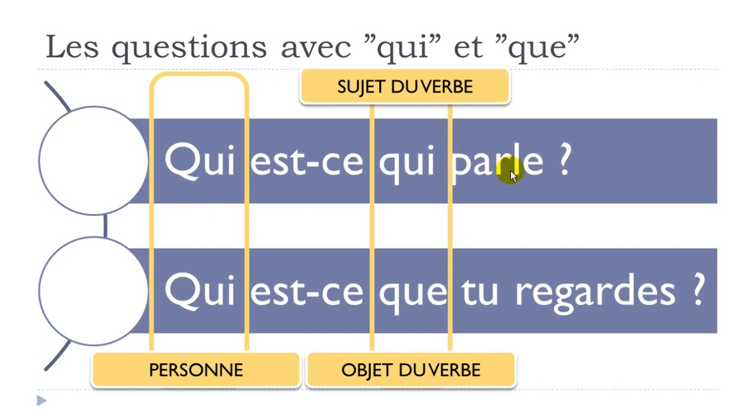So, qui est-ce qui parle? If you want to translate it directly, you could translate it like who is talking, okay? Qui est-ce qui parle? All right, so here you want to have the information regarding the person, and then here you want to have the information regarding the subject of the verb, parler, okay? And here, qui est-ce que tu regardes? So who are you watching? So first thing here, because you want to have the information regarding a person, qui est-ce que, and here it will be the object of the verb, so you are watching someone, okay?